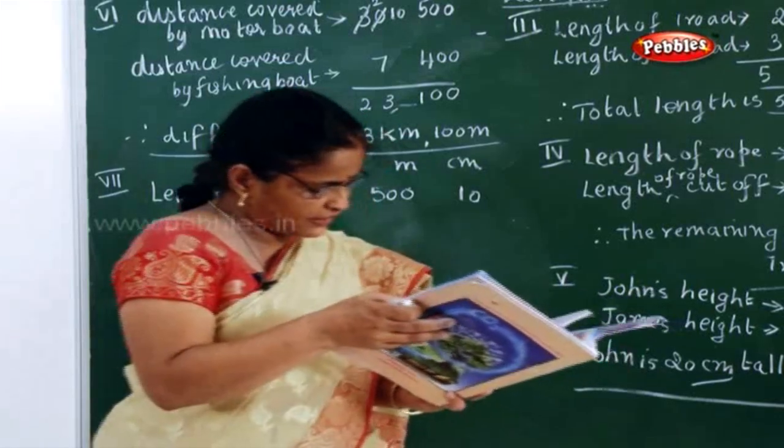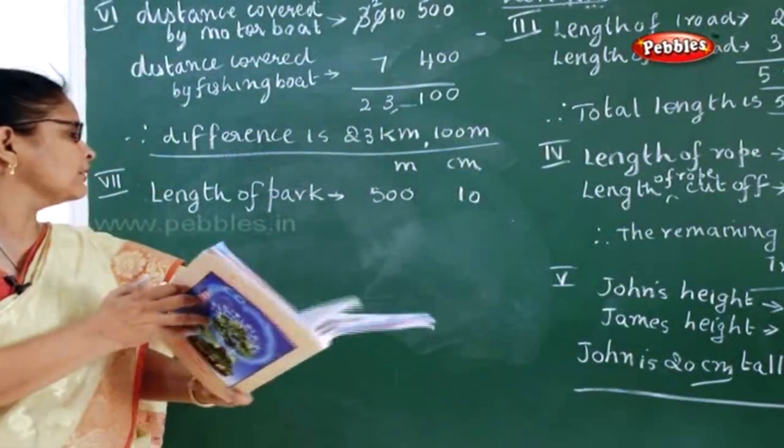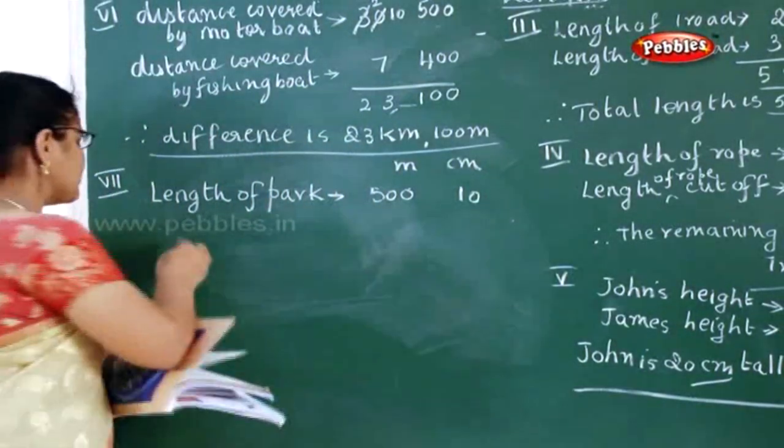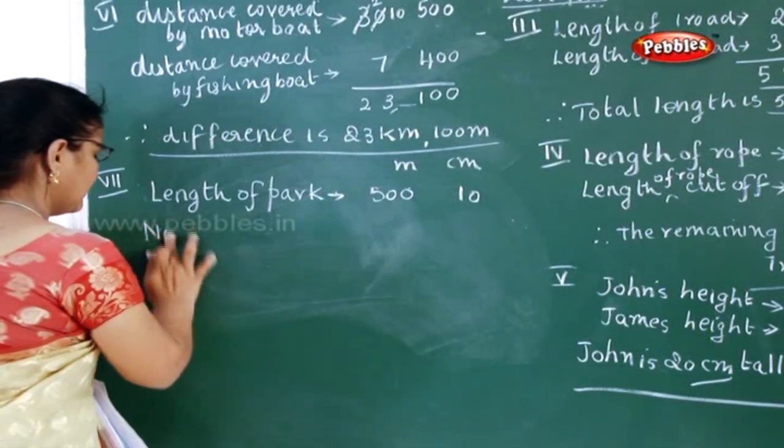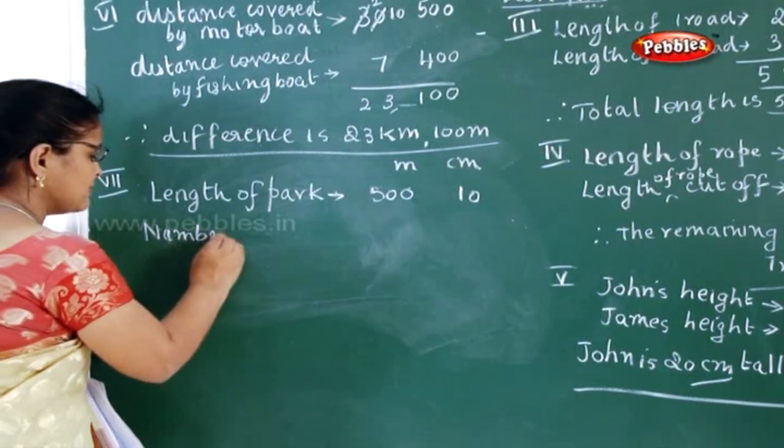Now, what is the next line they have given? He jogged 8 times around the park. So it means the number of times he jogged.